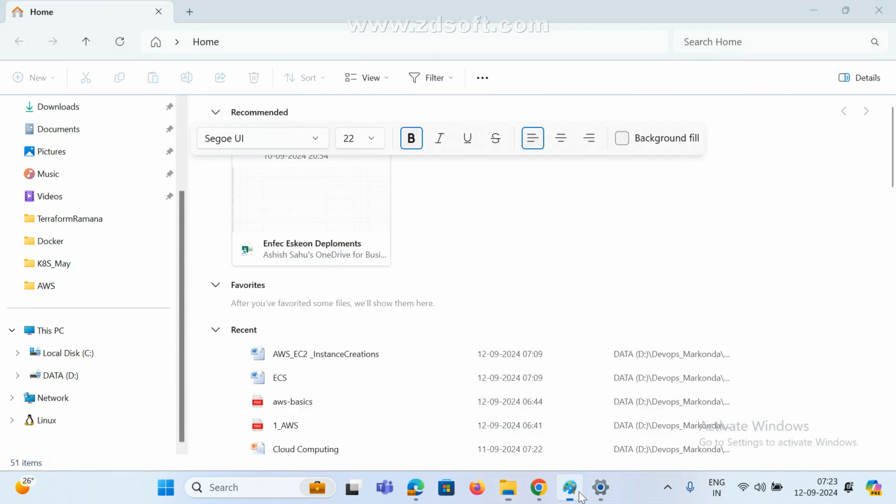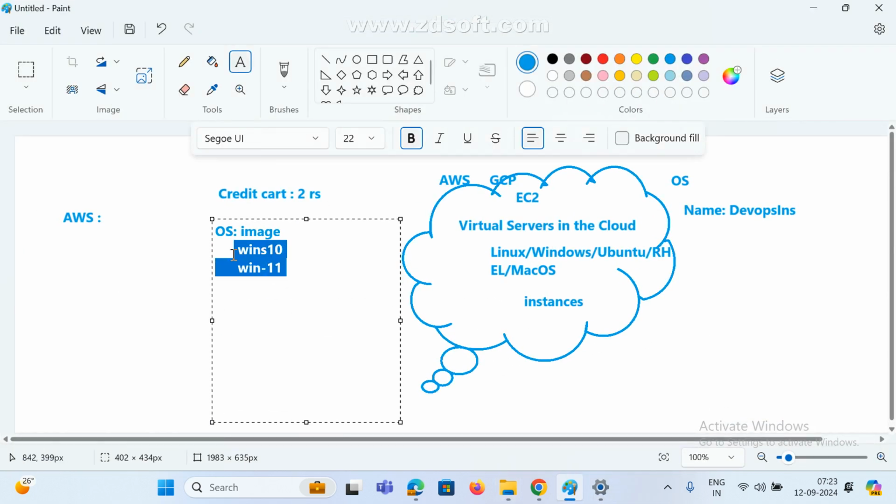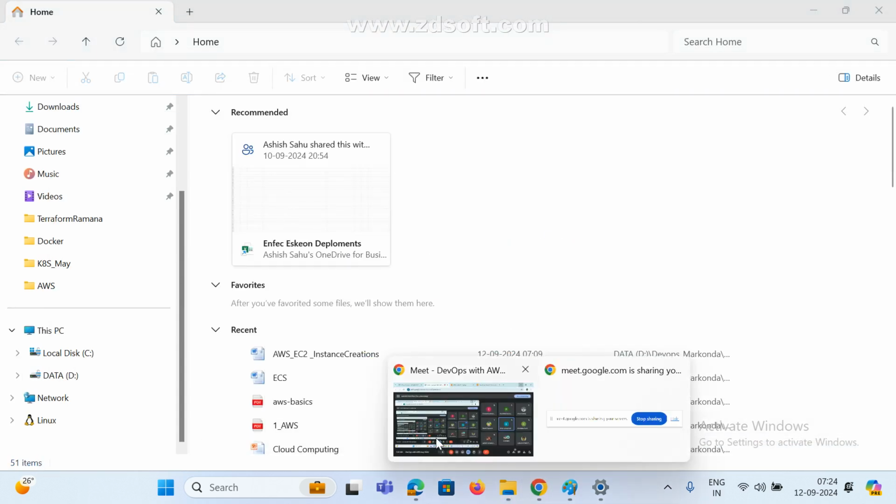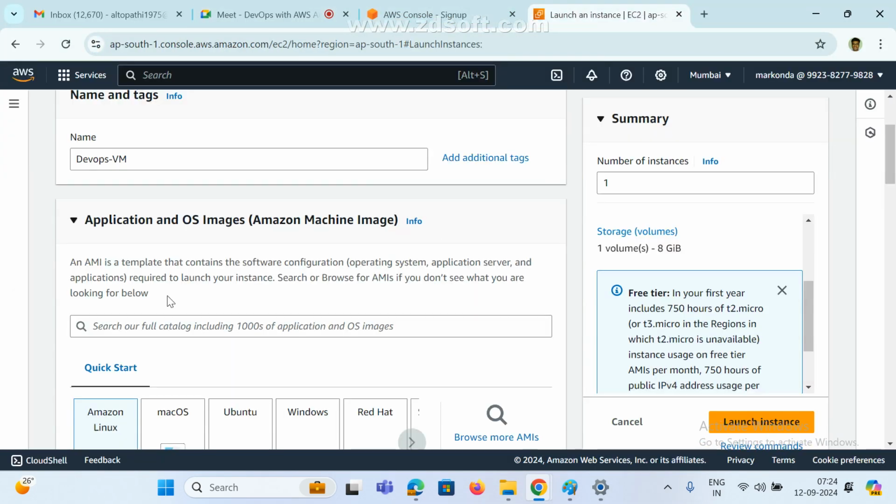If you want to install any operating system, first we need an image, whether it is on a pen drive or hard disk, anything. First we need one image. In the same way, I am going to create one VM machine in my cloud. So first, what is the section here? Now try to understand here. The first section is here. What is this? Image. Simply we are calling it AMI. This is the full form. In interviews also they ask what is AMI.